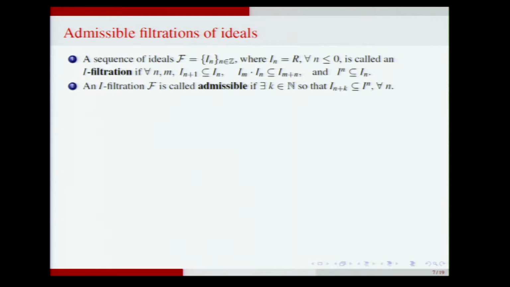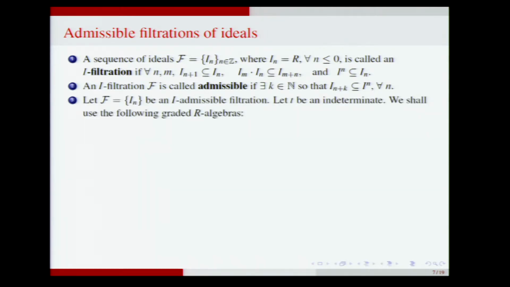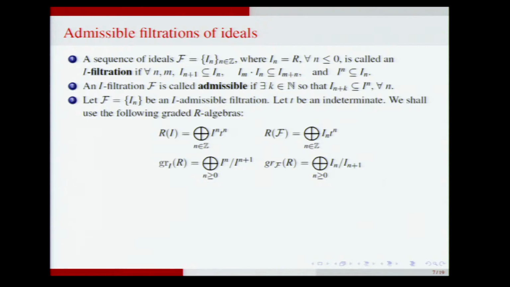Now this condition is actually a condition on the Rees algebra, which I will state right now. So if F is an I-admissible filtration and T is an indeterminate, we construct the following graded algebra. The Rees algebra of the ideal is the direct sum of I^n T^n. The Rees algebra of the filtration is the direct sum of the nth ideal in the filtration times T^n. And we can form the associated graded ring of I.